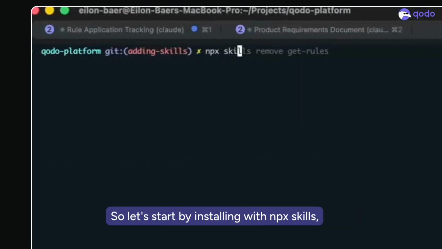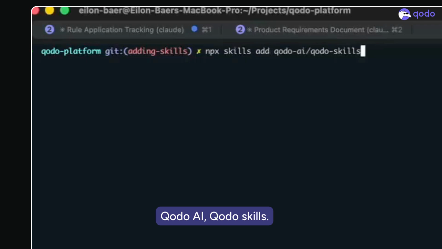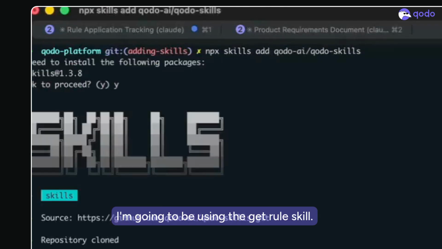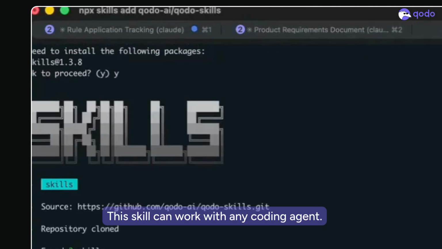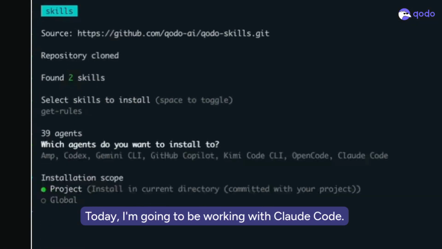So let's start with npx skills add qodo-ai/qodo-skills. I'm going to be using the get-rule skill. This skill can work with any coding agent. Today I'm going to be working with Claude Code.